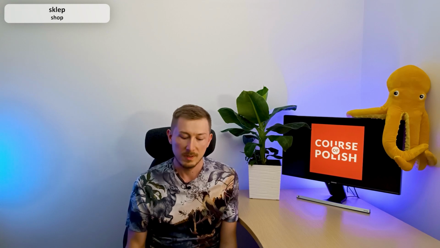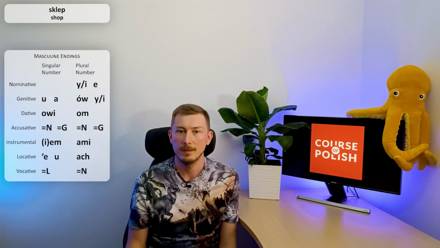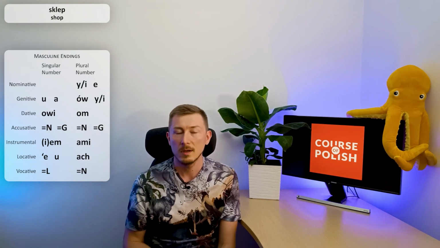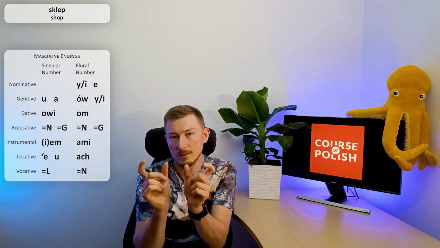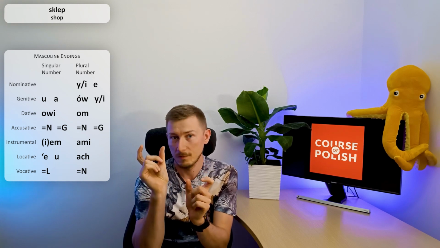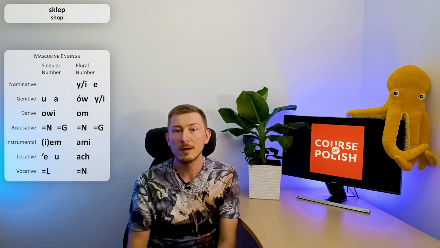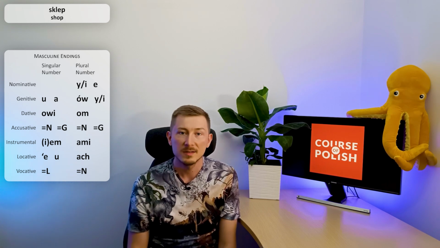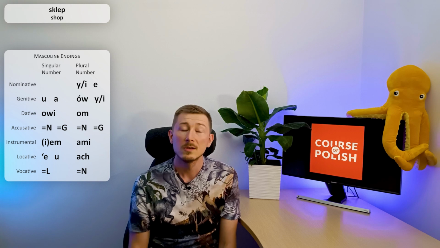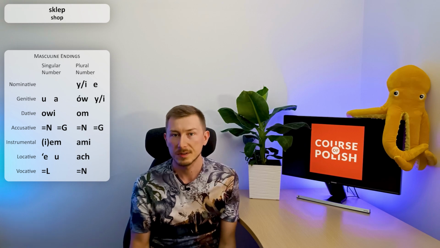So let's move to the declension. To decline the noun, firstly we have to know what gender it is. Sklep is masculine gender, so we are going to use these masculine endings. To use these endings, we have to take the stem of the noun and then attach the ending on the end. What is the stem of the noun? The stem is the noun without vowels on the end. In our case, sklep doesn't have any vowels on the end, so the entire word is our stem.